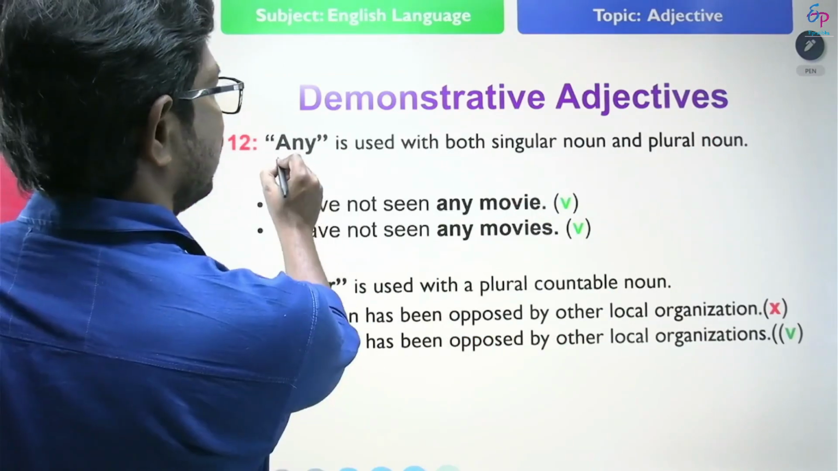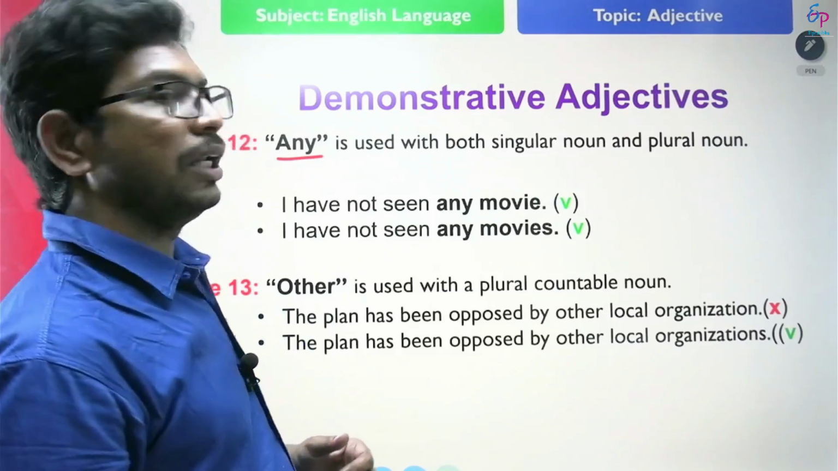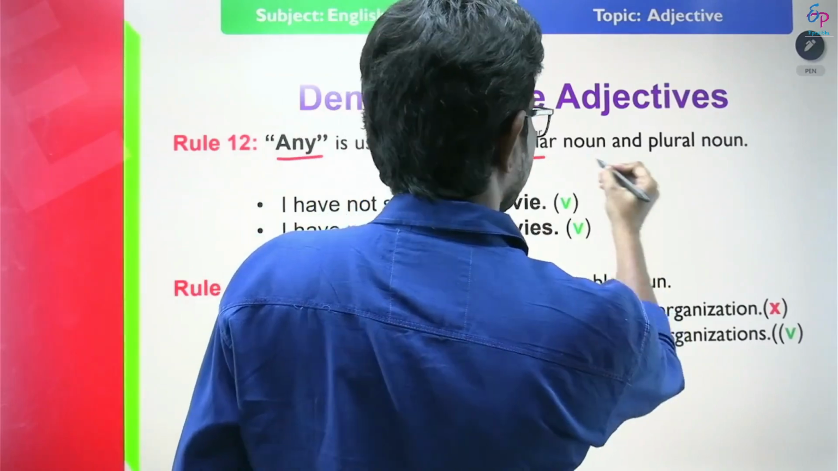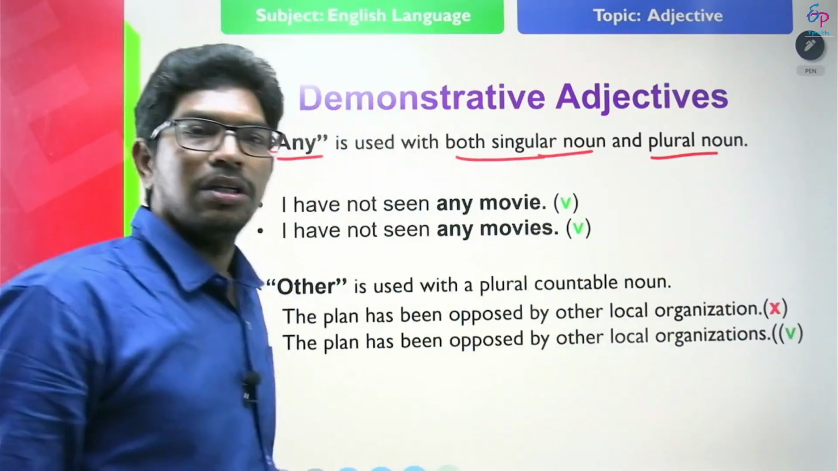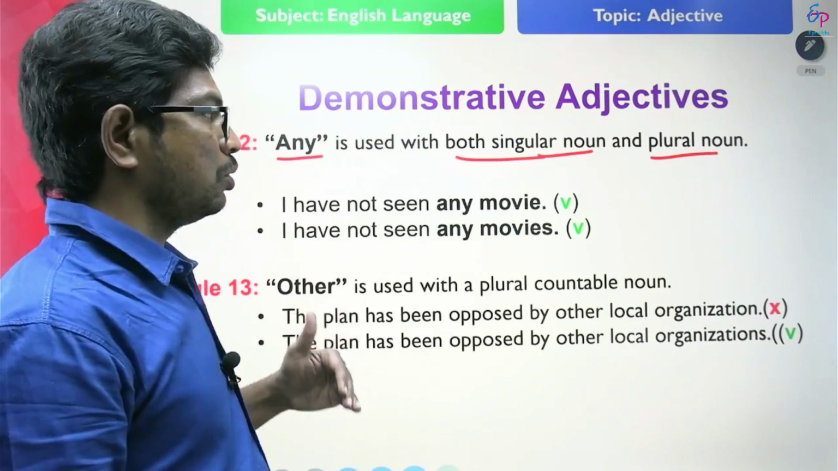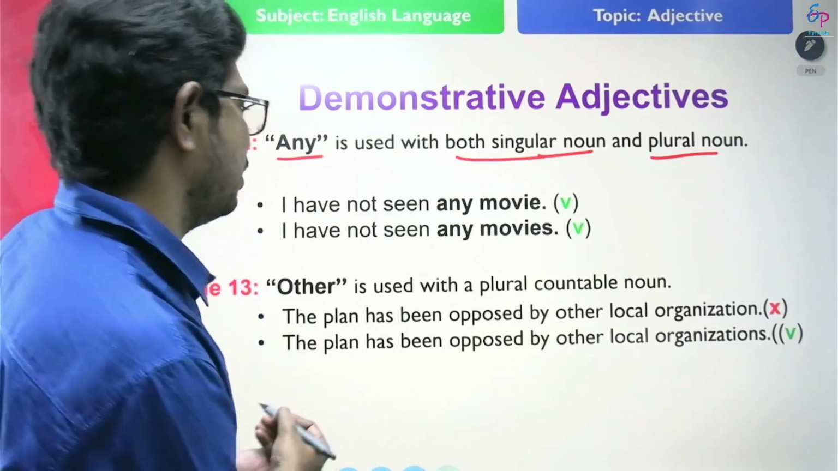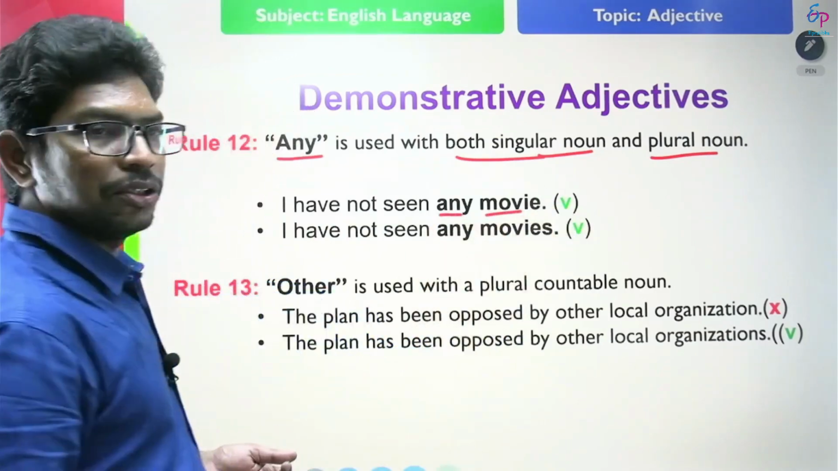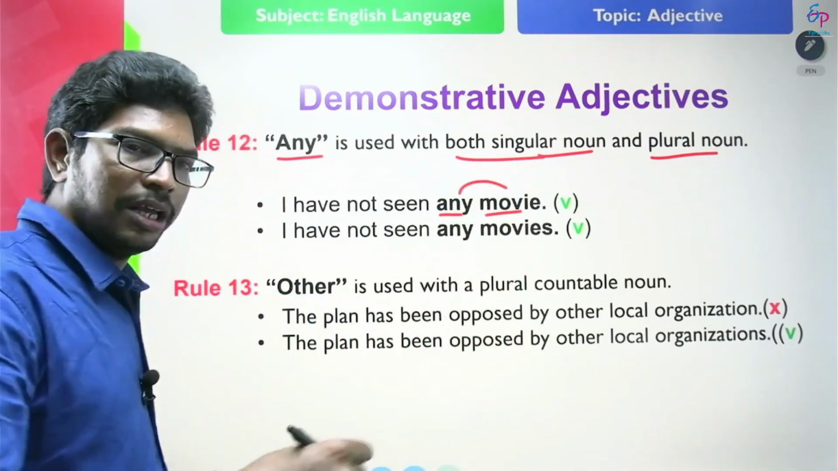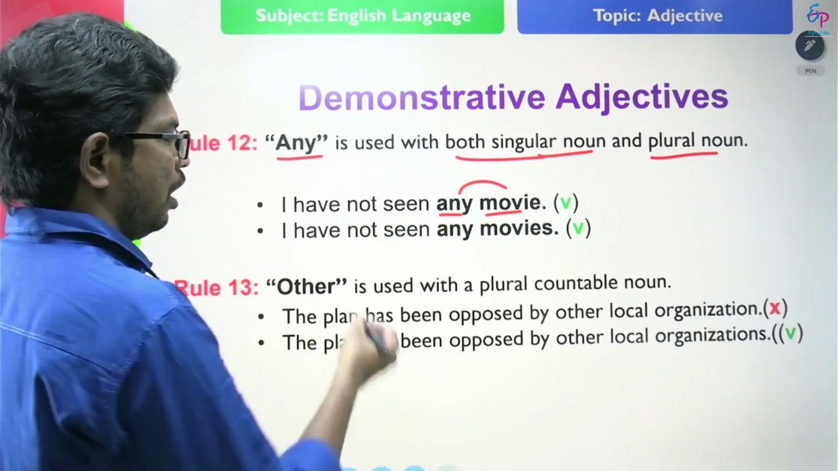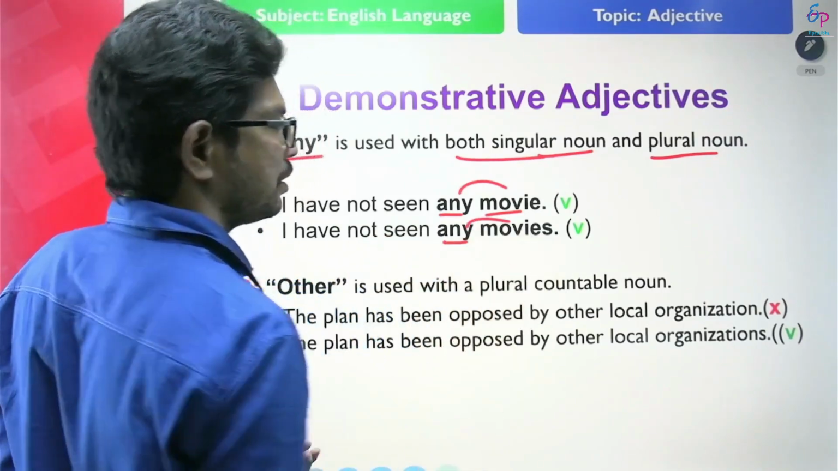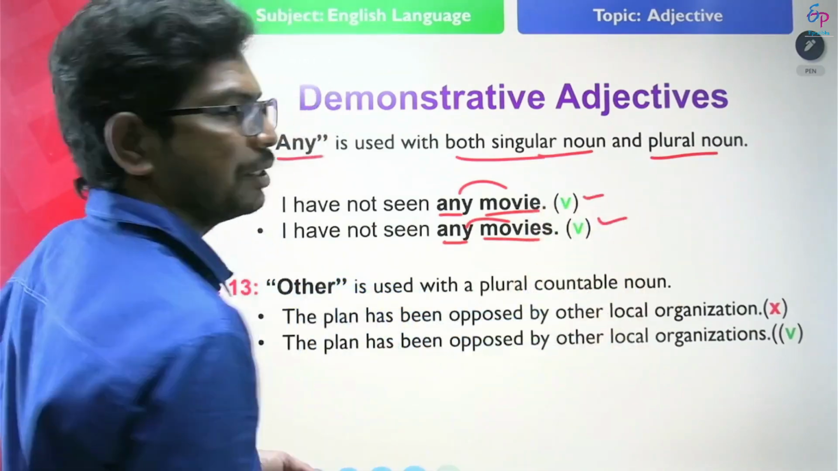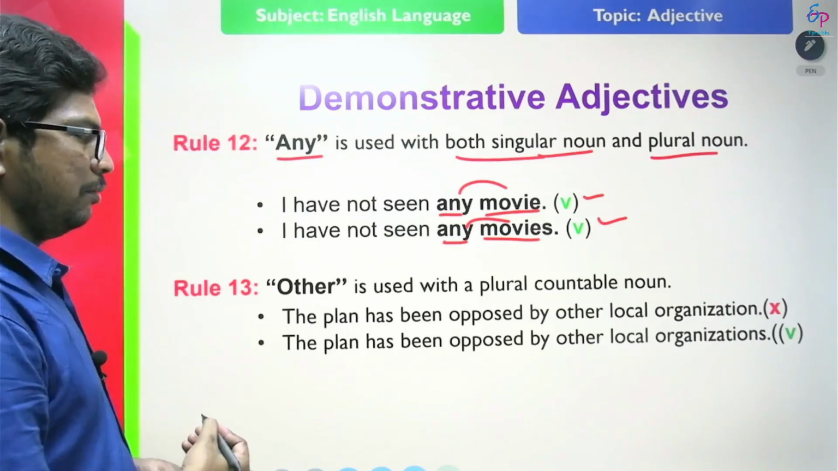So next, any is used. Next one, any is used with both singular nouns and plural nouns. The word any is used with both singular noun and plural noun. Look at the example. I have not seen any movie. So movie is a singular countable noun. Any can be used with a singular countable noun. I have not seen any movies. It also can be used with plural countable nouns. Movie or movies, both are correct statements. Look at another rule.